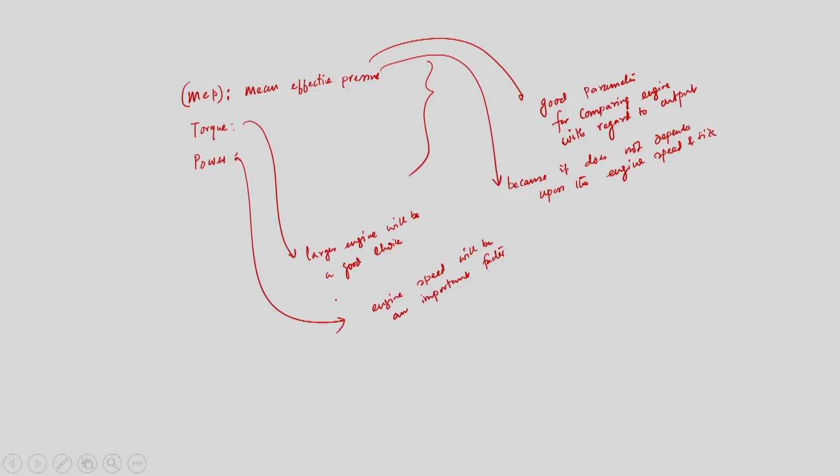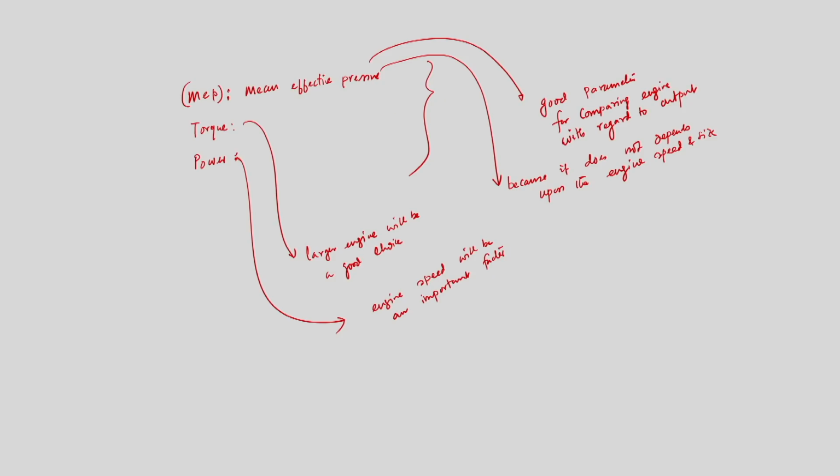So, that is why mean effective pressure is a good parameter for comparing engines with regard to the output, because it does not depend upon the engine speed and the size. On the other hand, if I use torque and power as comparing parameters, the comparison will be very much biased. That means a larger engine will be a good choice if I use torque as a comparing parameter. On the other hand, engine speed will be an important factor if I use power as a comparing parameter. So, from this point of view, mean effective pressure is always a good parameter, a good choice.